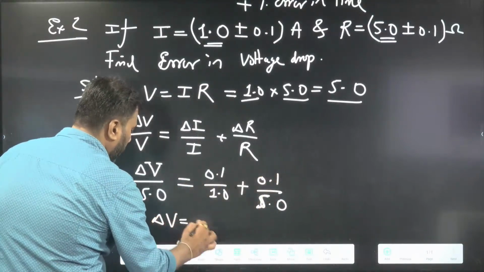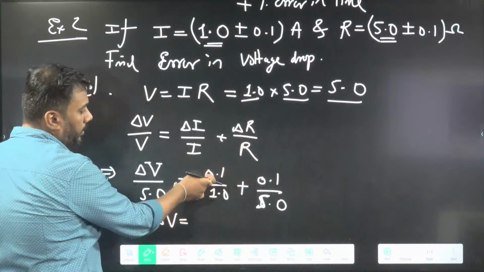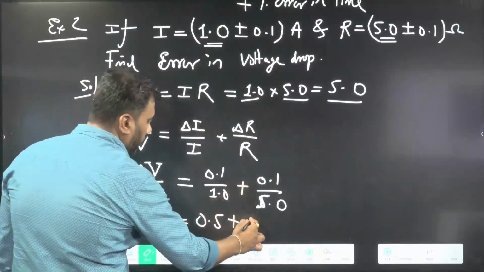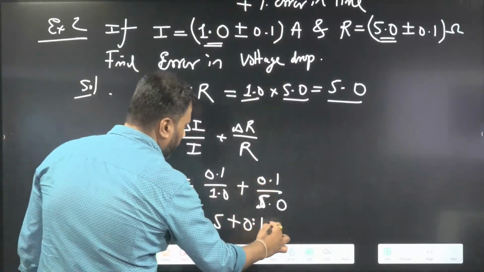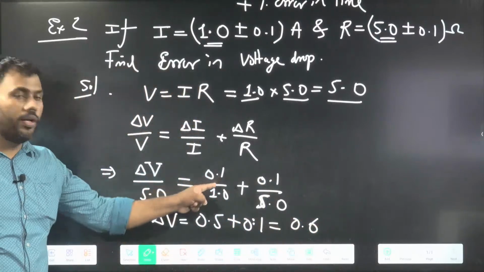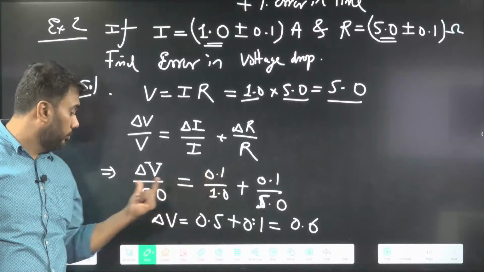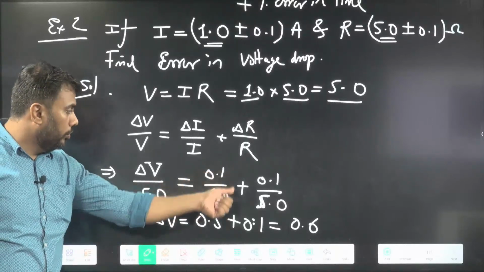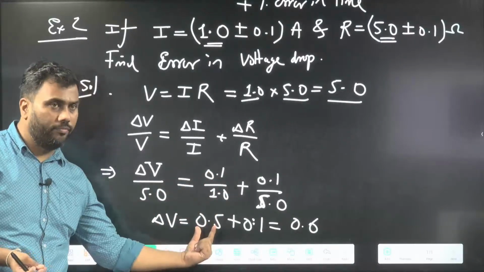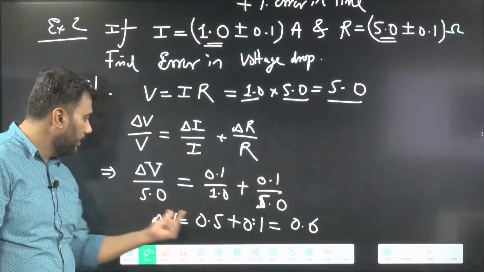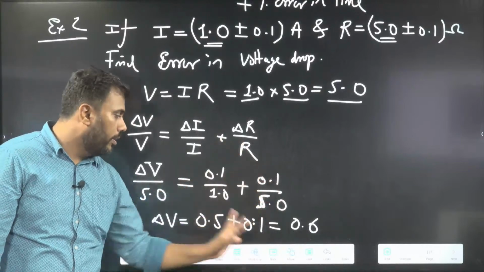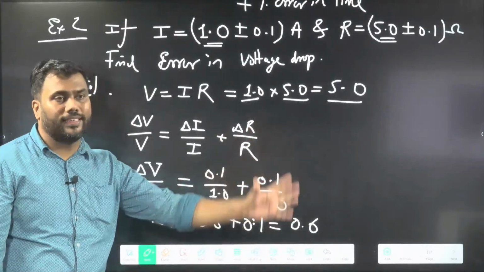So delta V is 5.0 times 0.1 upon 1 into 5, so it will be 0.5 plus 0.1 by 5 into 5, 5 by 5 cancel, only 0.1 will come. So 0.5 plus 0.1, 0.6.